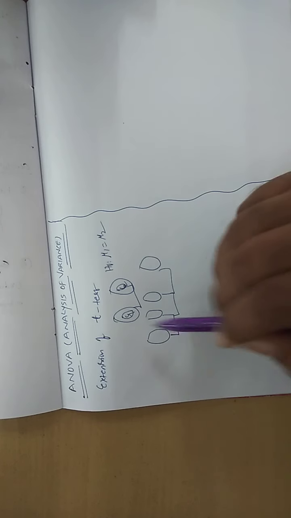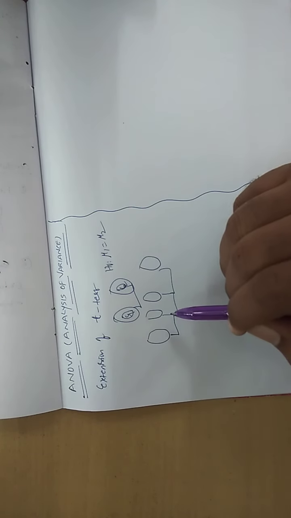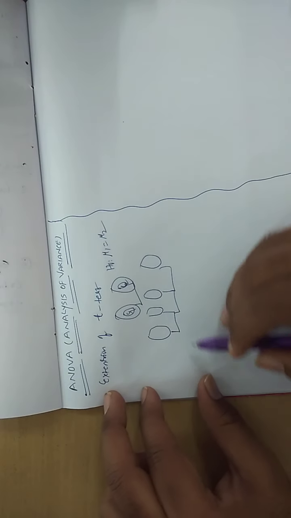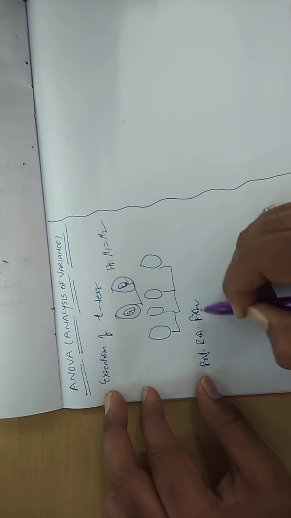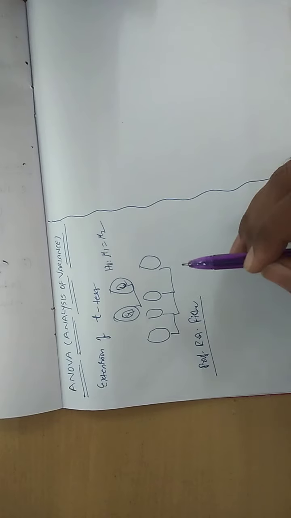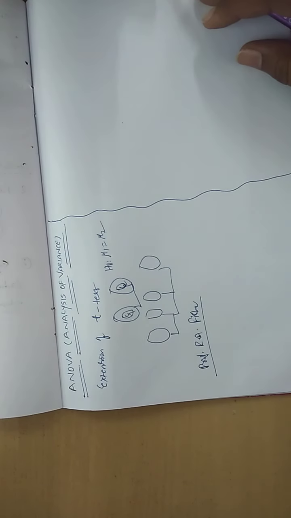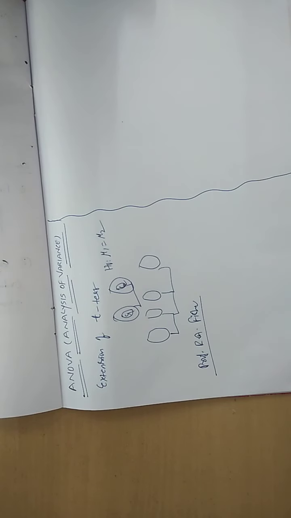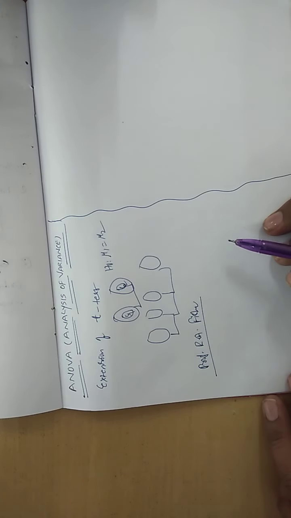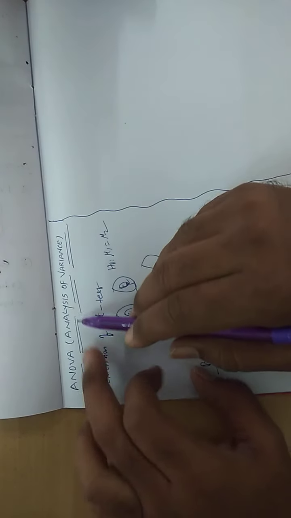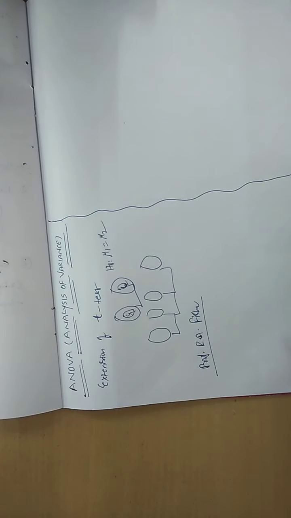So in order to overcome that limitation, the father of statistics, Professor R.A. Fisher, developed this wonderful technique, ANOVA, analysis of variance. By using ANOVA, you can compare at a time more than two populations: three, four, five populations, whatever it may be. That is the biggest advantage of ANOVA. So by expanding ANOVA, what you get is analysis of variance.